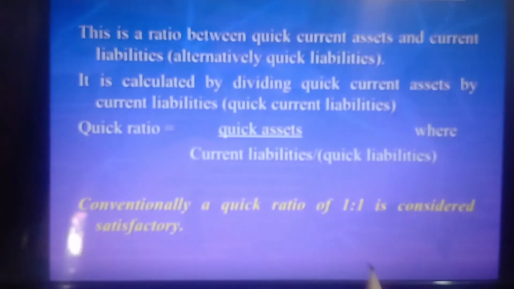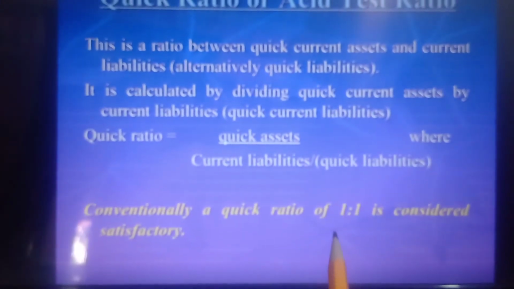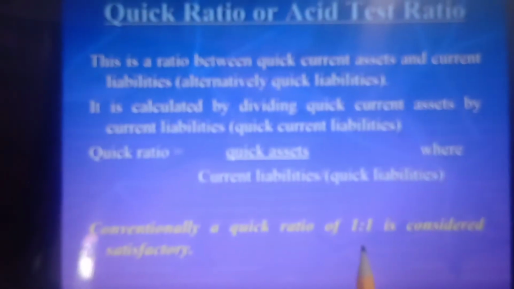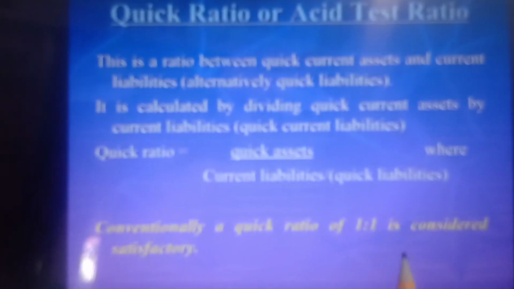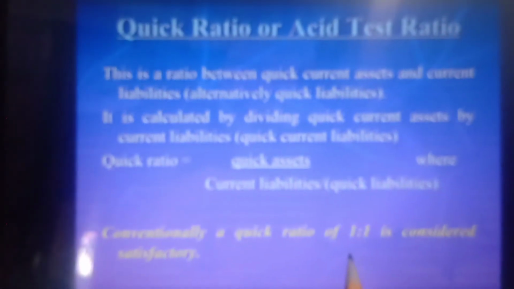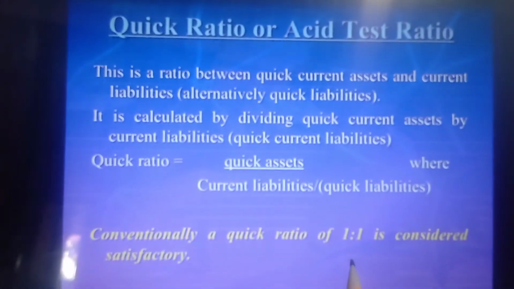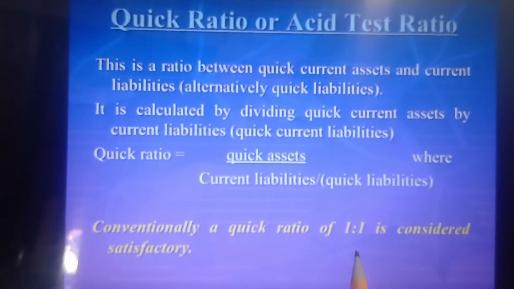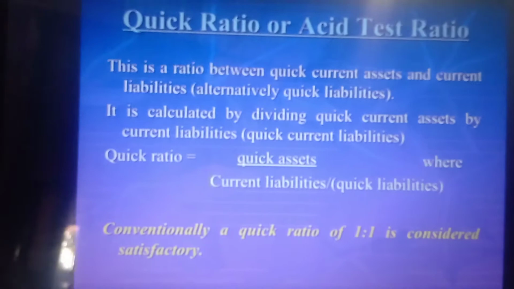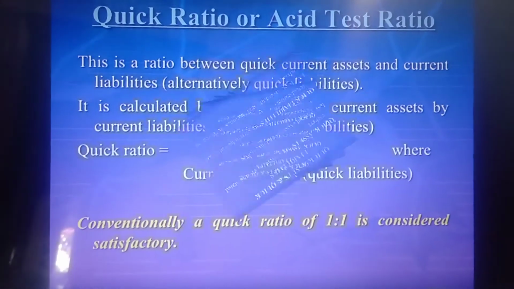Generally, a quick ratio of 1:1 is considered to represent a satisfactory current financial position. So in the case of quick ratio, the quick assets should be 1 and the current liabilities should be 1. That shows a sound position for the company.